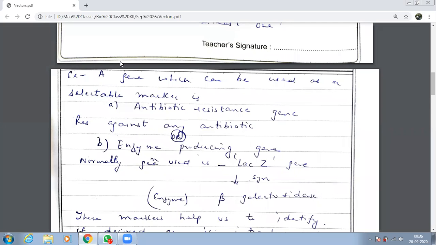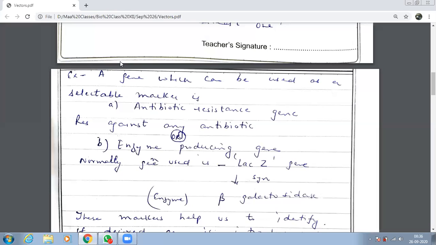But how do I know? How will I check that my gene has entered the host or not? That the vector has not made some mistake? Whether the vector has carried my gene or not? Is my gene replicating or is it not replicating? Where is the gene present? I need to see, I need to identify my gene.